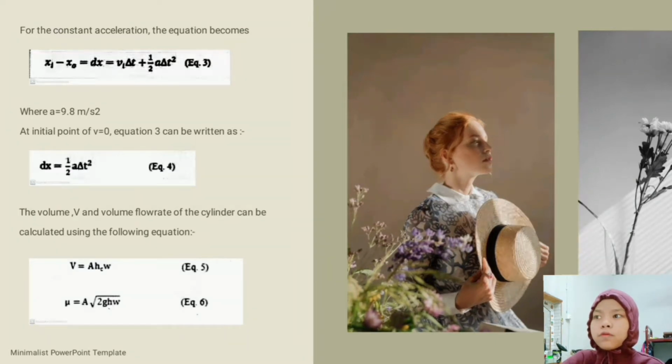Last but not least, the volume V and the volume flow rate can be calculated using the following equations. Volume V, capital V, is equal to A H_w. The value of H is the height of the cylinder, while the volume flow rate is equal to the area times the square root of 2gH_w. That will be labeled as equation 5 and equation 6 respectively.